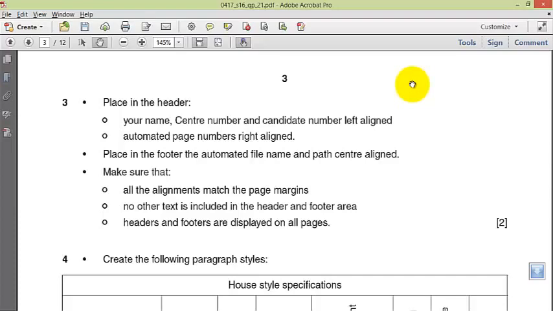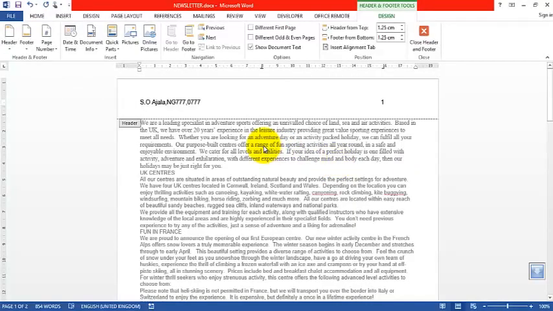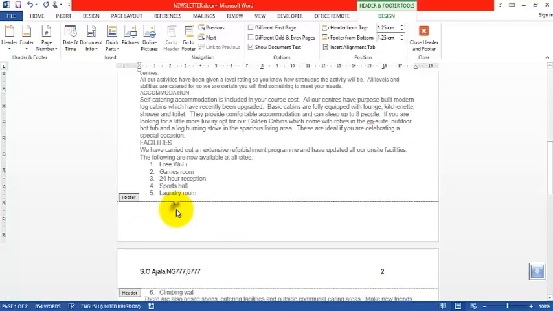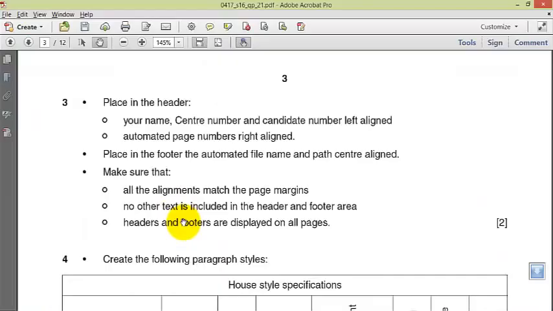Place in the footer the automated file name and path. Okay, center aligned in the footer. Okay, so we're in the footer now. In the footer, the automated file name and path, center aligned.